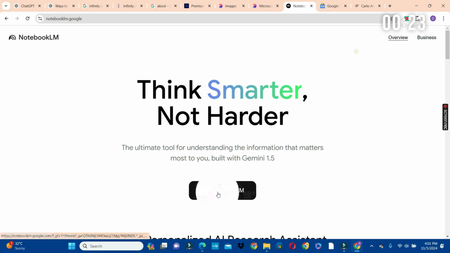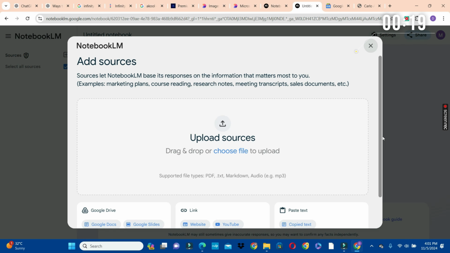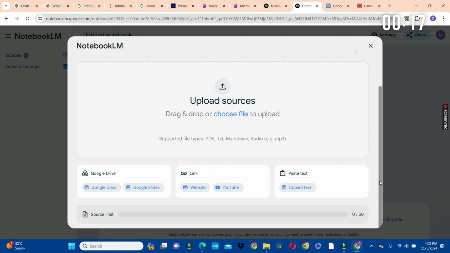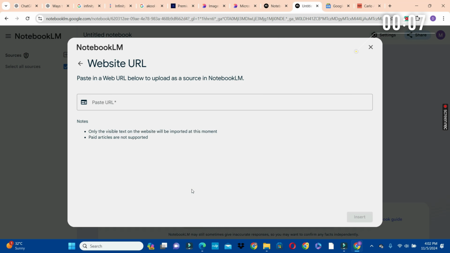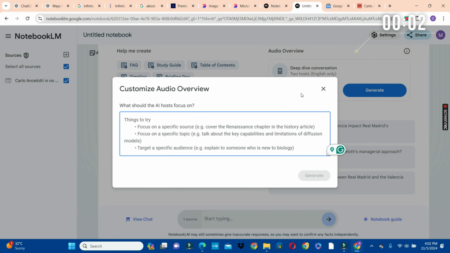So click on Try NotebookLM, then click on Create New. Now we have so many options here, which I have discussed in one of my videos. That video will pop up if you want to understand all these options. For the purpose of this video, we are going to limit ourselves to the link or the website. So we are going to click on the website button and paste the news link here. From here, you can customize the audio by stating the focus of the audio and the target audience. So you can write everything here.